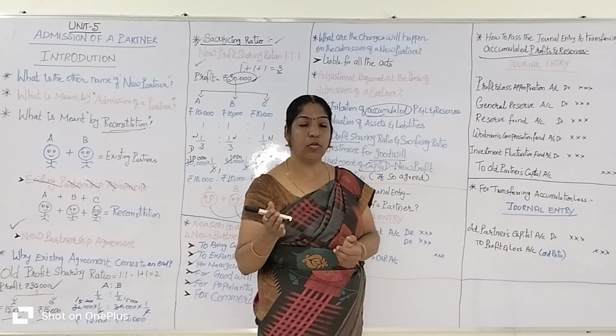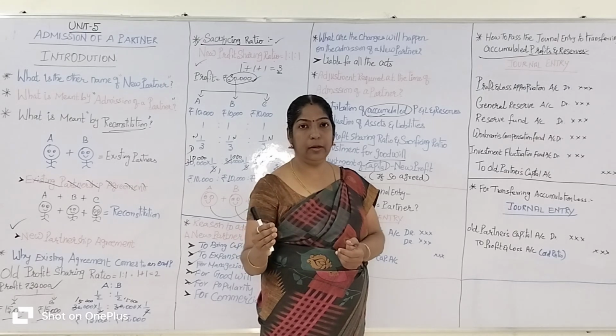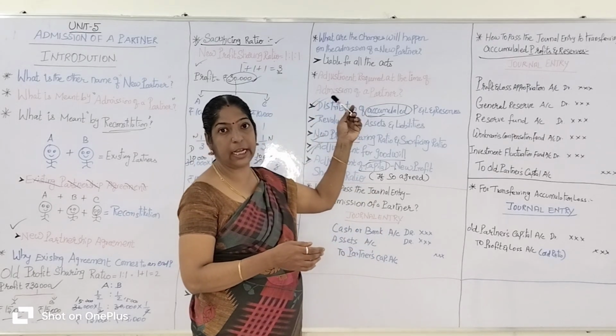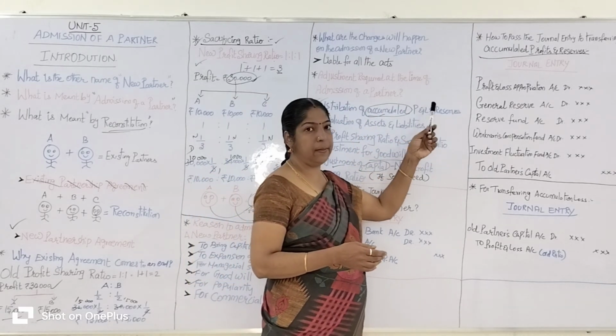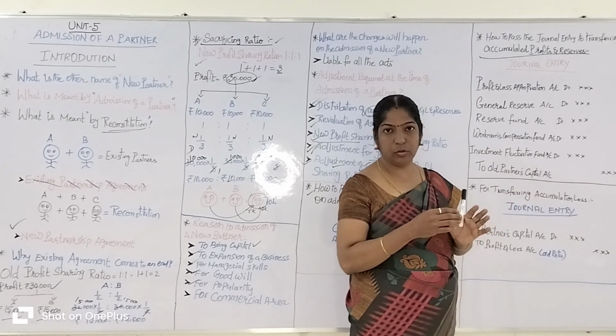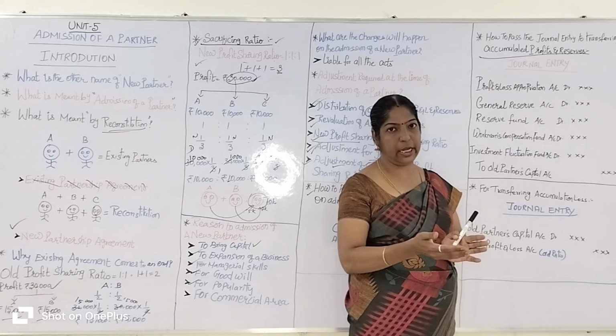Only at the end of the next accounting period does the new partner get the new profit, as per the new profit sharing ratio, sacrificing ratio, right? So the previous year's accumulated profit should be distributed to the old partners in the old profit sharing ratio.